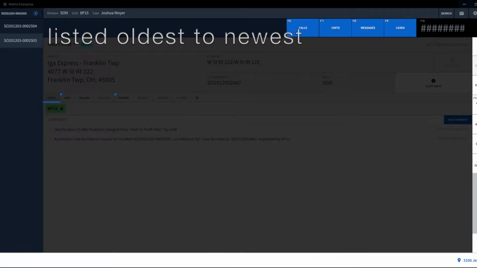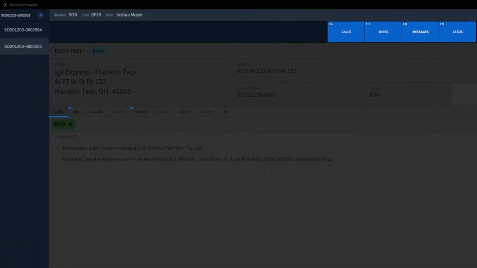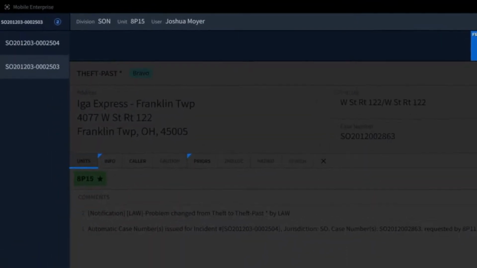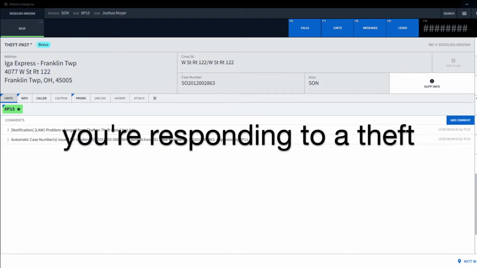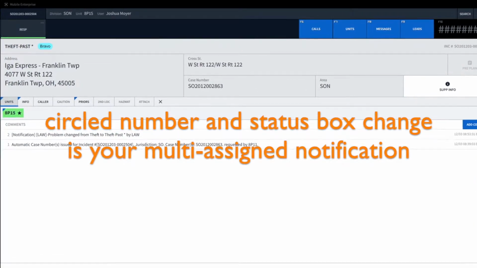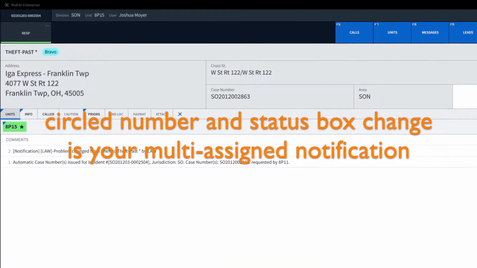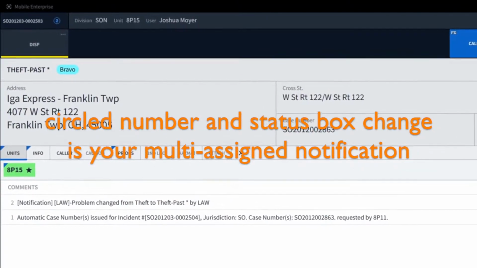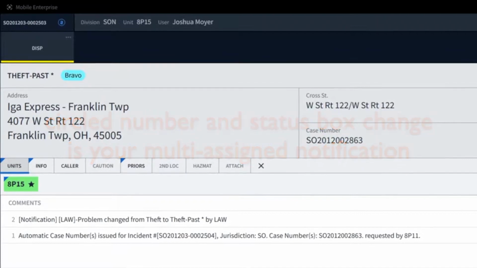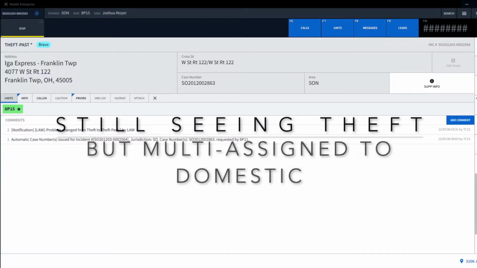We're researching the possibility to add further distinguishing details to this list, such as incident type or address, but there's no pathway yet. A huge caveat for multi-assign that you need to be aware of: the only on-screen notification you currently get when multi-assigned is the circled number in the top left corner. You also might see your status box change to dispatched. Your screen's focus is not pulled to the newly assigned call for service, forcing you to acknowledge it.